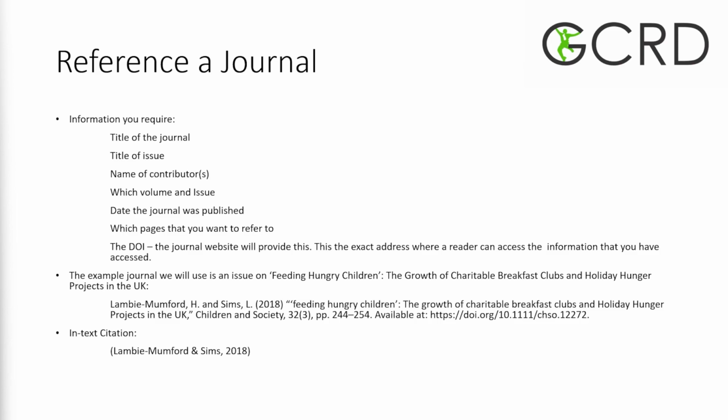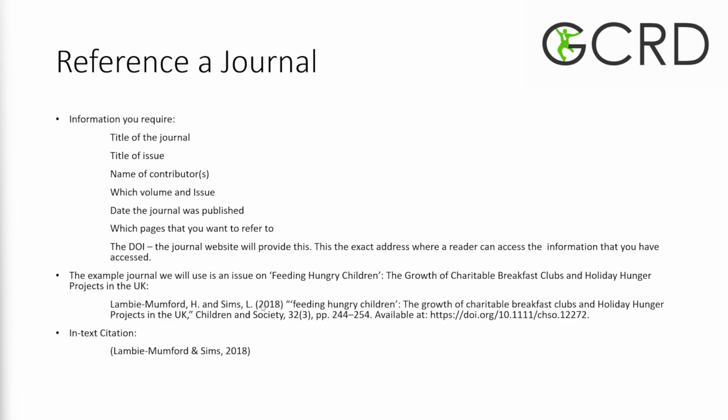Whenever the reader wants to copy and paste the DOI into a web search, they can find what you are looking at. The example we're going to use today is Feeding Hungry Children: the growth of charitable breakfast clubs and holiday hunger projects in the UK. Like I said before, I'm going to put the surname of the two contributors, followed by a comma, H, for Hannah, and then a full stop. Because there's two contributors, you put an and over here, and you do the same with Sims.